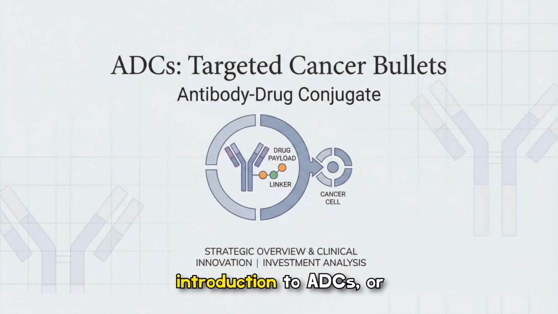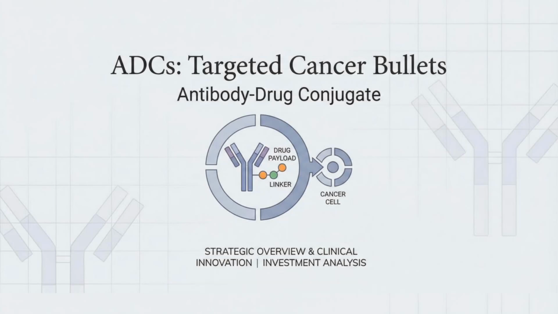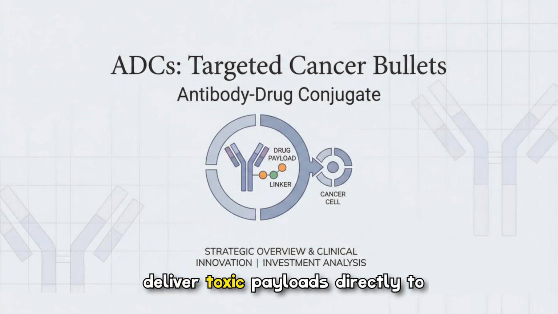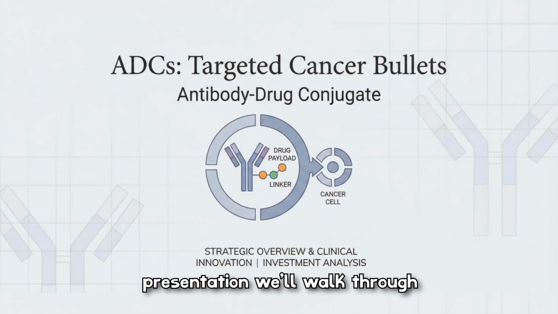Welcome to a concise introduction to ADCs, or antibody-drug conjugates, which marry the targeting precision of antibodies with the potency of cytotoxic drugs. Think of them as guided cancer bullets that deliver toxic payloads directly to tumor cells while sparing normal tissue. And in this presentation, we'll walk through how they work, why they matter, and where innovation is heading.